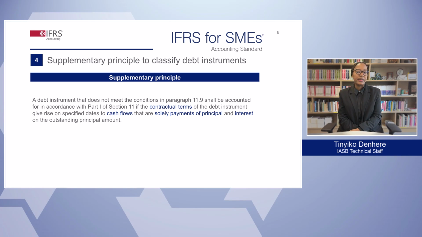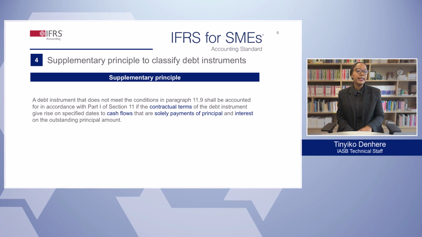Stakeholders told the IASB that it can sometimes be difficult to decide how to classify a debt instrument. The standard previously included conditions for a debt instrument to be classified as a basic financial instrument and provided some examples of such debt instruments. These instruments were measured at amortized cost. In response to this feedback, the IASB added a supplementary principle to the standard to help with application.